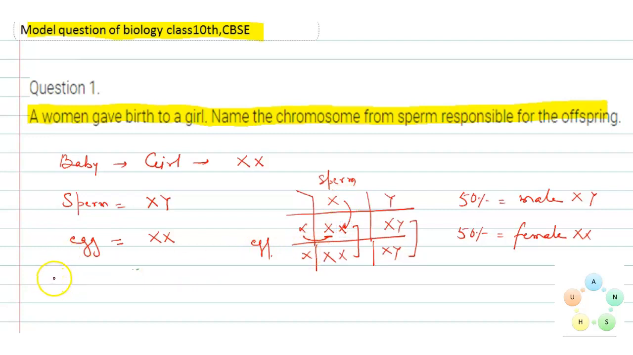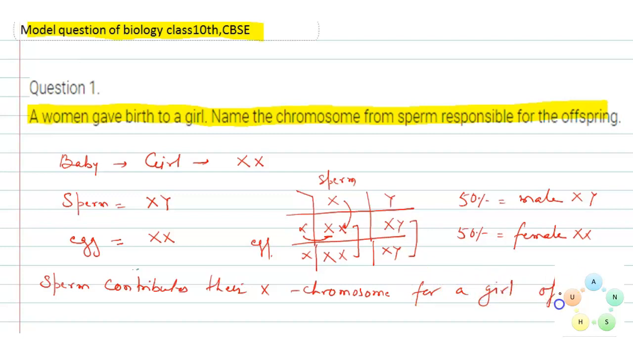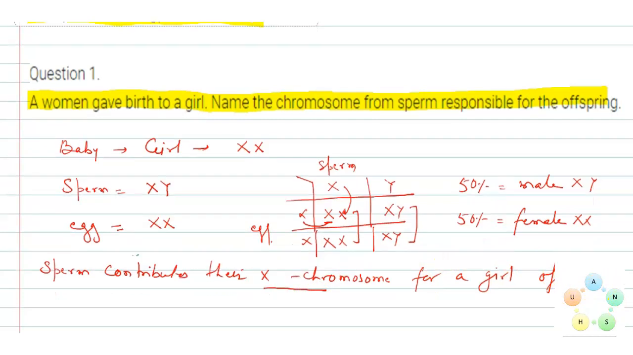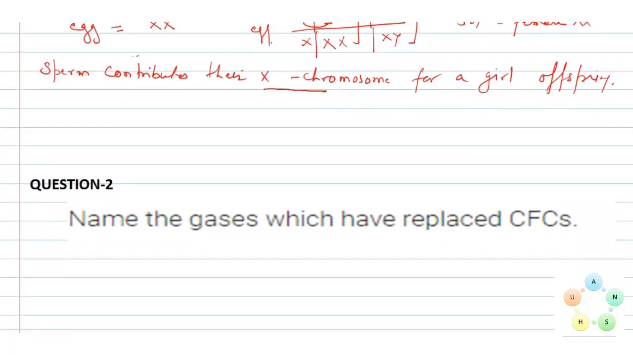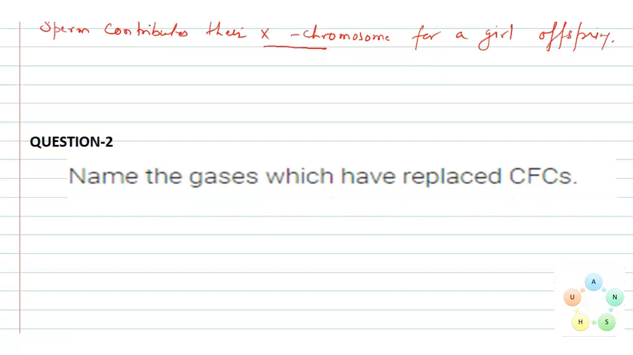So sperm contributes their X chromosome for a girl offspring. This is our answer. So sperm contributes which chromosome? X chromosome for being a girl child. Now let's move to discuss our next question.